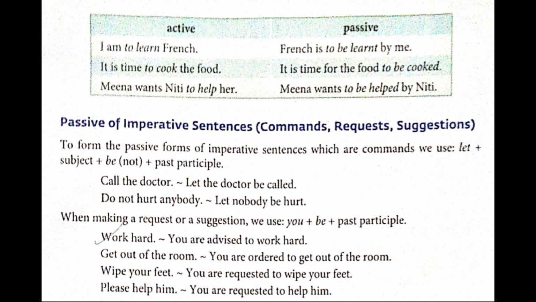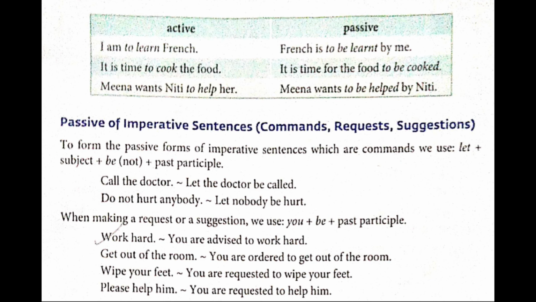Second one, get out of the room. So the answer will be you are ordered to get out of the room. Next one, wipe your feet. The answer will be you are requested to wipe your feet. The last one, that is the fourth one, please help him. The answer will be you are requested to help him.